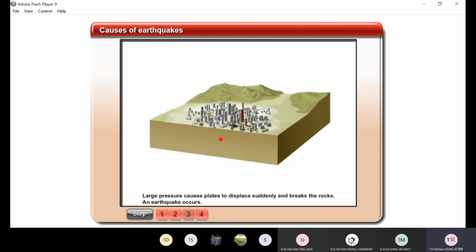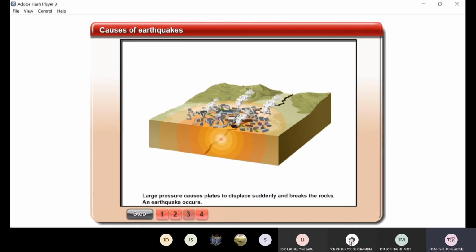Large pressure causes plates to displace suddenly and break the rocks. Okay, so here, large pressure. So the plates displace, move, okay? And then sudden movement breaks the rocks, so it causes earthquake. So pressure causes displacement, sudden displacement, and then the rocks are broken.